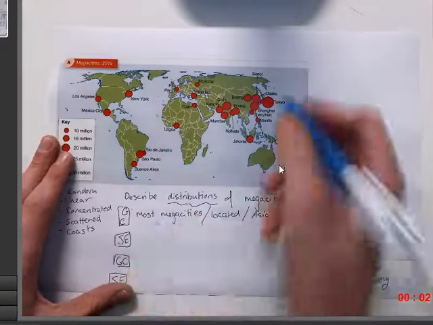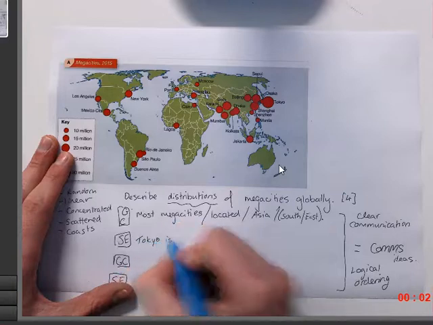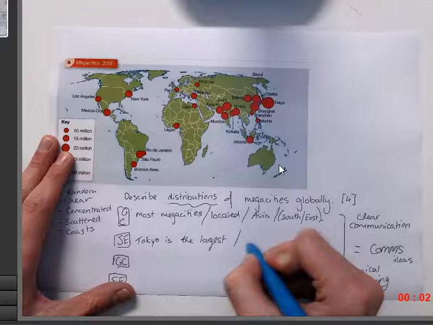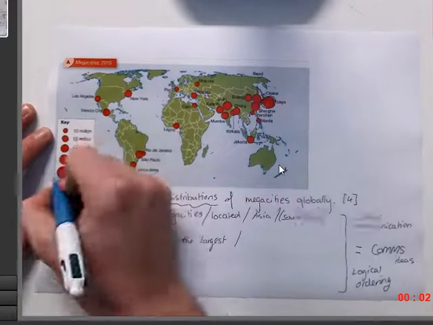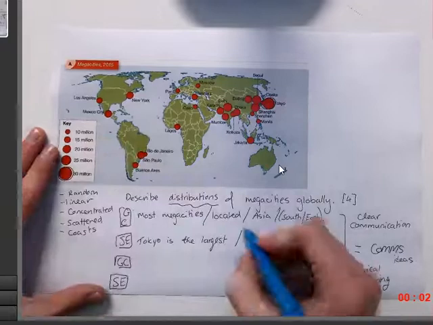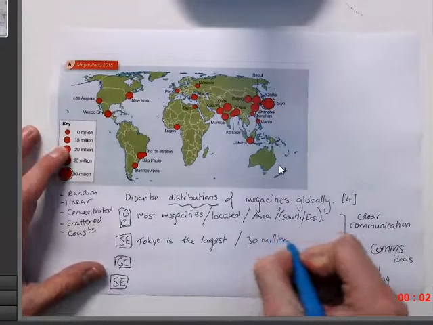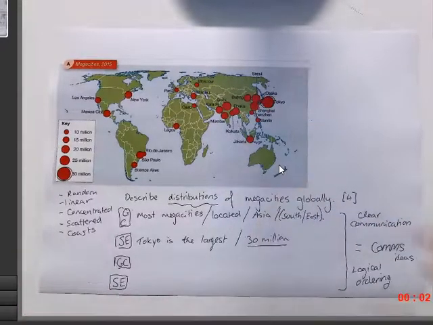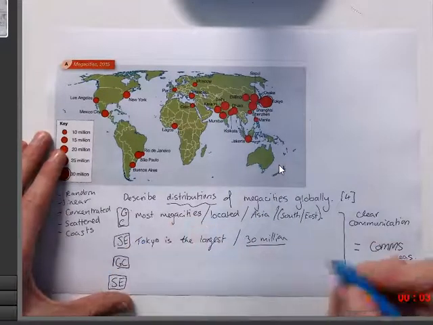Now, as an example, what we're going to do is we're going to come down to our SE. We're going to give an example of one of those cities, sorry. Tokyo is the largest of these. Population of around, and then we're going to try and use data from the actual key that we're given. You'll be given it on your test. 30 million. Refer to the data, you've been given it. Okay, so Tokyo is the largest city in Southeast Asia, or in East Asia, or whichever you would like. Well, it's actually East Asia. So we're building on the general comment that we've just given.